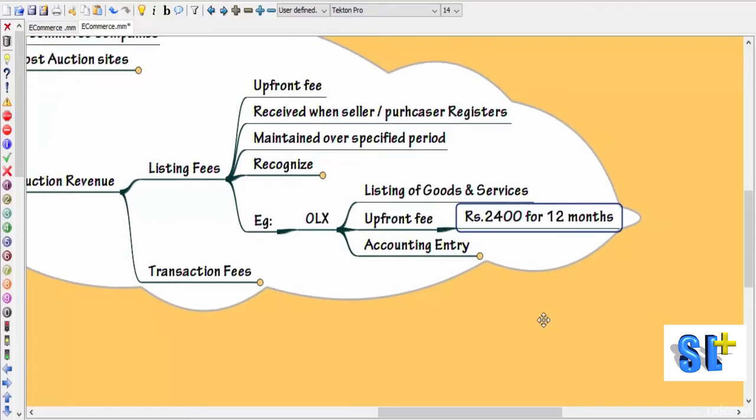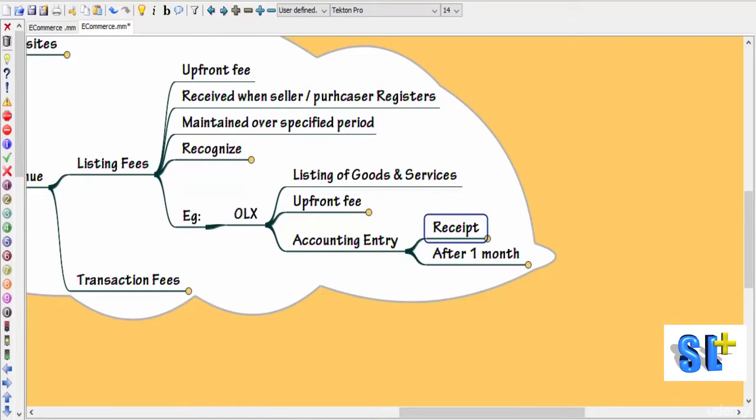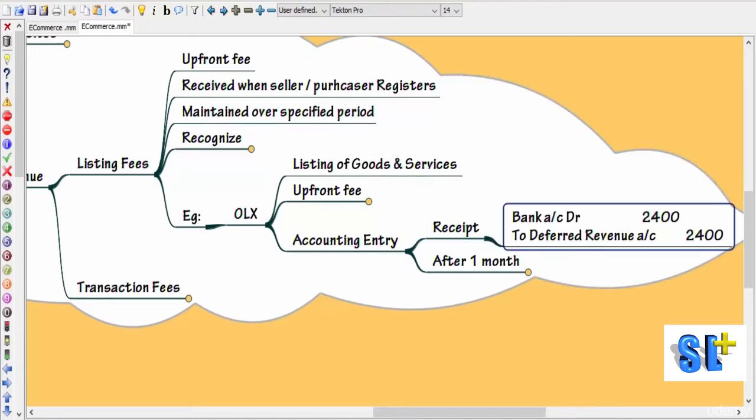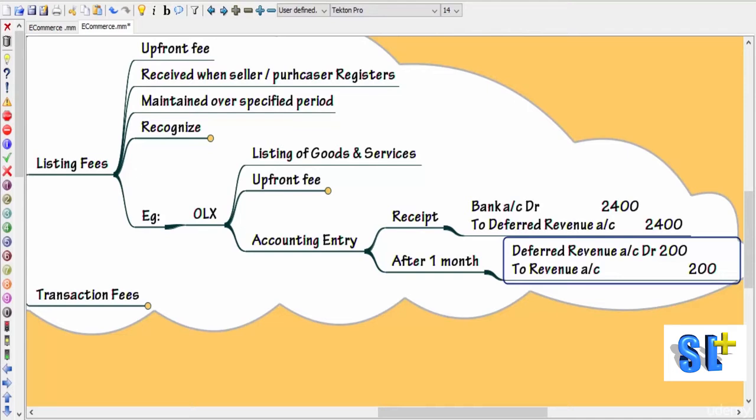So the accounting entry will be: when this 2,400 is received, on receipt it will not be recognized as revenue, but a bank entry has to be passed for the receipt and the credit will go to an account called a deferred revenue account. It means we are not recognizing all the revenue now. But let's say after 1 month we have to recognize revenue for this 1 month portion. So 2,400 is for 12 months, then for 1 month it is 200. So deferred revenue is created by 2,400.